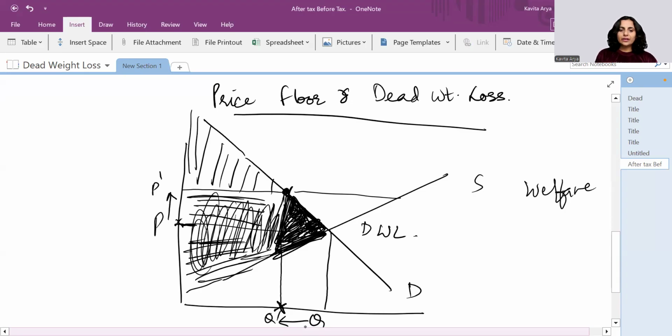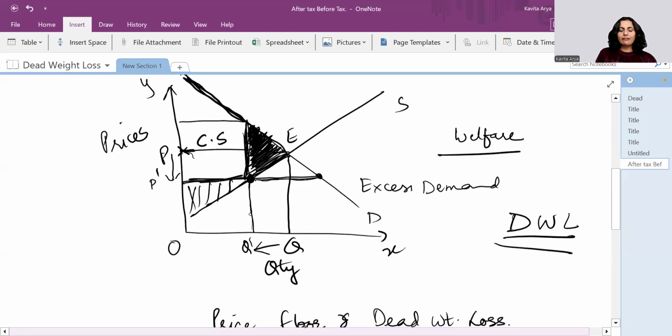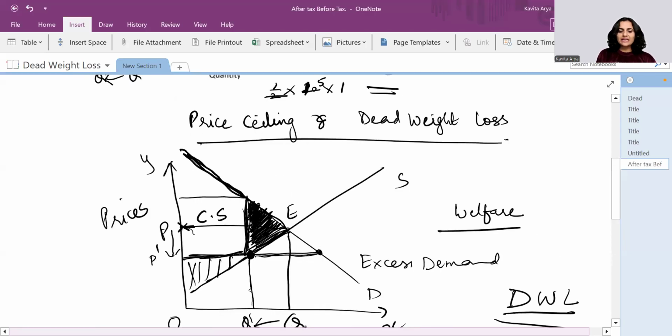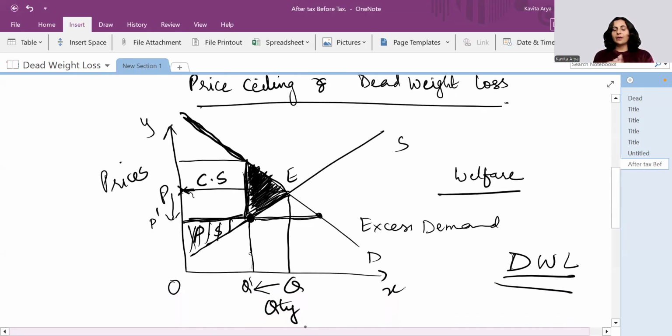Right. Here, the consumer surplus is this, producer surplus is this, and this is the deadweight loss. Here, we have more consumer surplus and less producer surplus. Again, this dark triangle is deadweight loss. So this simply tells us that as and when government intervenes in the prices or the quantity, there is always a deadweight loss in the economy, and that talks about the inefficiency of the market structure.